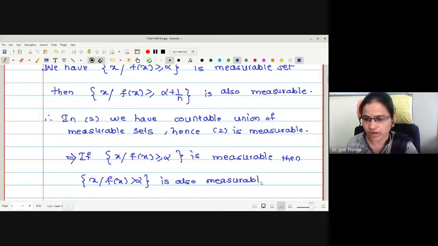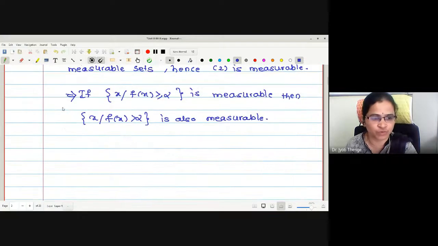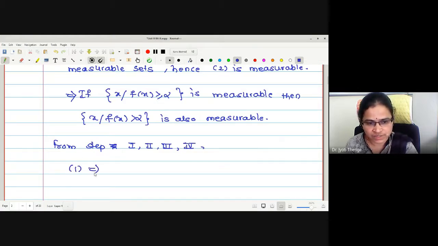Now from step 1 and from step 3 and 4, what is the claim? Combine steps 1, 2, 3, 4. We have 1 implies and is implied by 2, 2 implies and is implied by 3, 3 implies and is implied by 4.